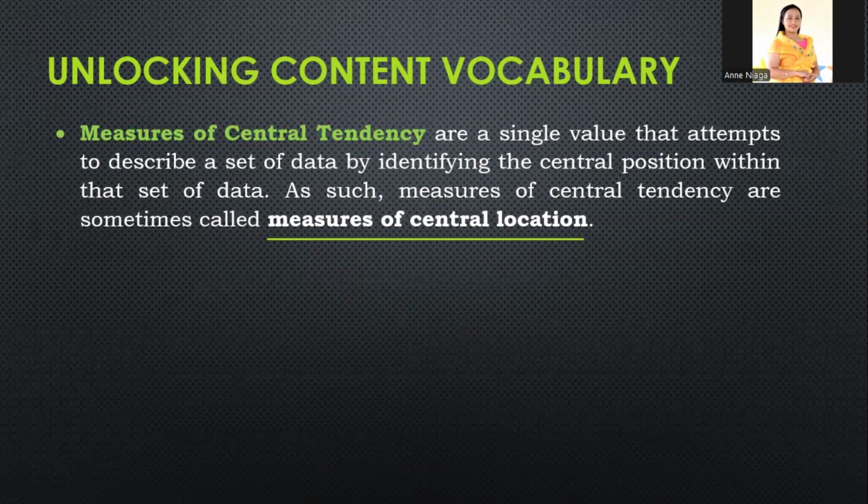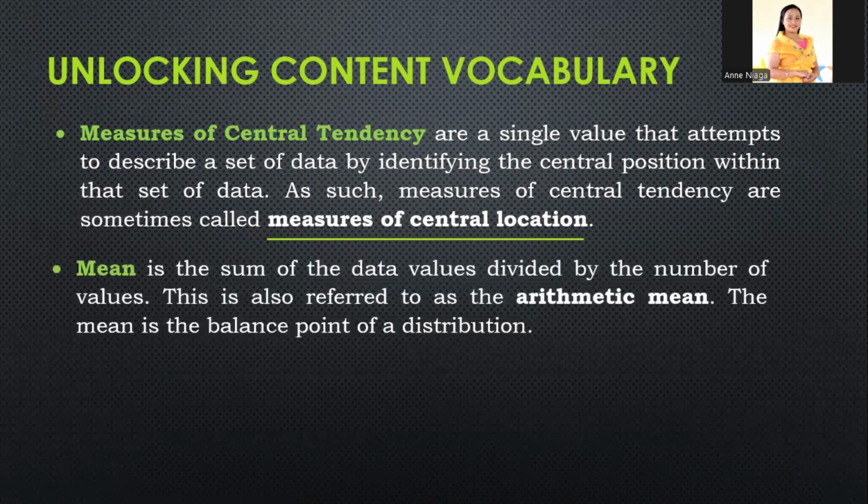And the measures of central tendency, meron itong tatlong mga sub, yung mga uri ng central tendency. So una, mean. Mean is the sum of the data values divided by the number of values, and this is also referred to as the arithmetic mean.